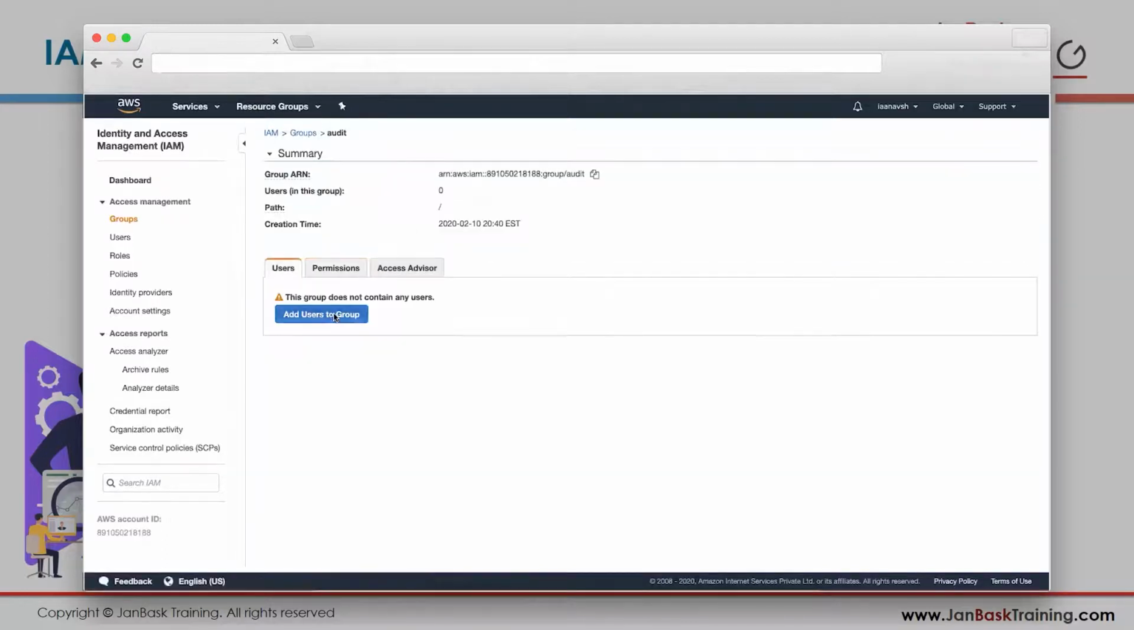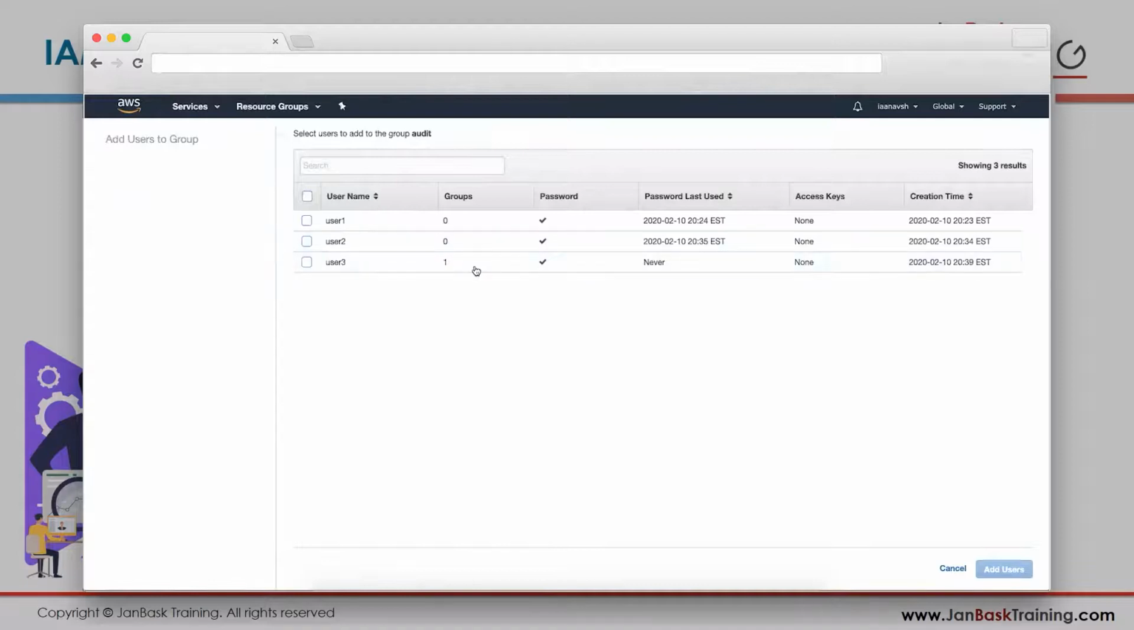I want another user added to this group. Which user? I can add all of them. A user can be a member of multiple groups as well. Say I want user 1 to be part of the audit group. Don't worry about it.